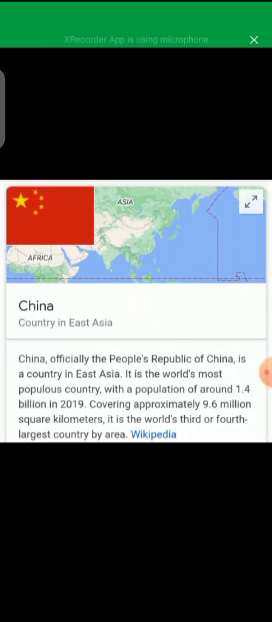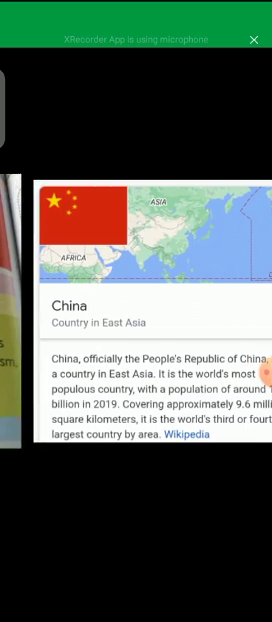China is a country in East Asia. Officially, the name of China is the People's Republic of China. It is the world's most populous country with a population of around 1.4 billion according to 2019, covering approximately 9.6 million square kilometers. It is the world's third or fourth largest country by area as well, and by population it is the largest country of the world. If we talk about the facts about China, the capital is Beijing.